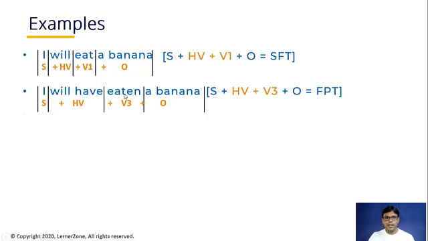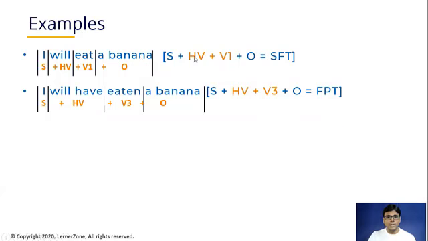Eat, ate, eaten. Eat is the first shape of the verb, eaten is the third shape. If I convert this sentence into simple past tense, I ate a banana. Ate is the second shape of the verb, and we don't use any helping verb in simple past tense either. So we are using three different shapes here.